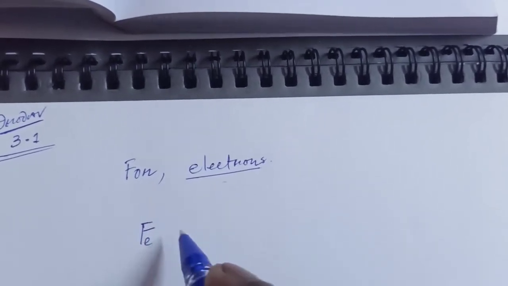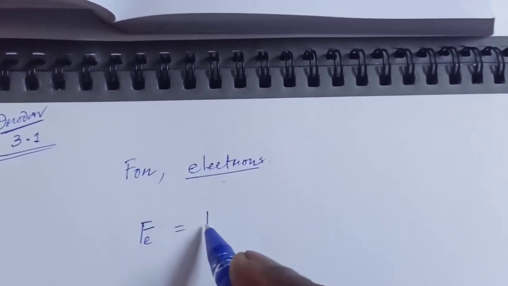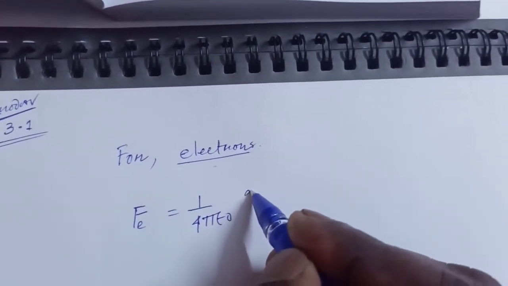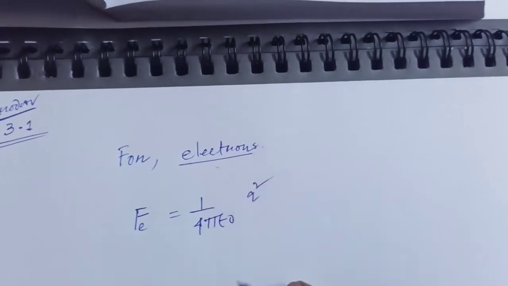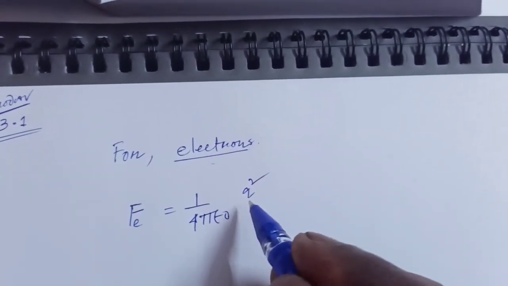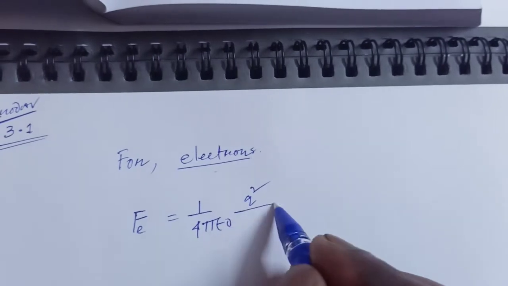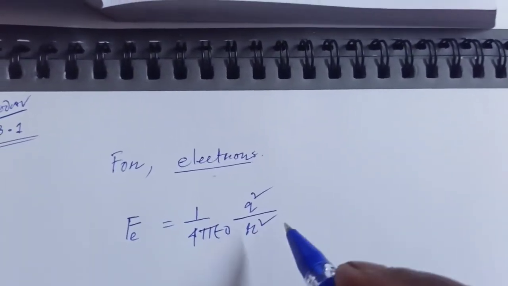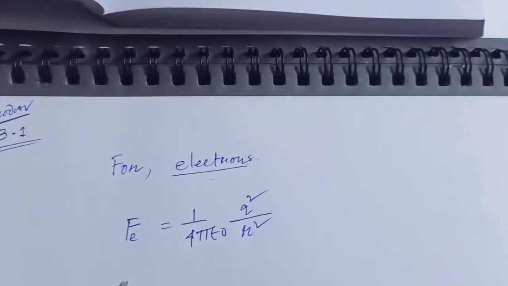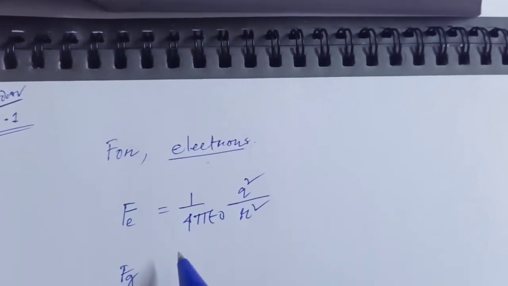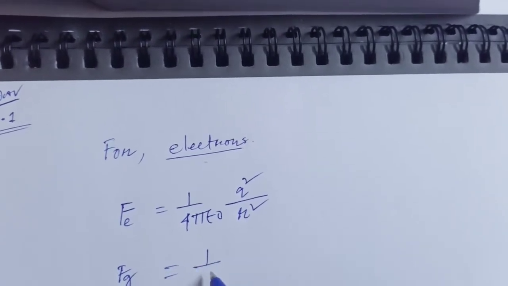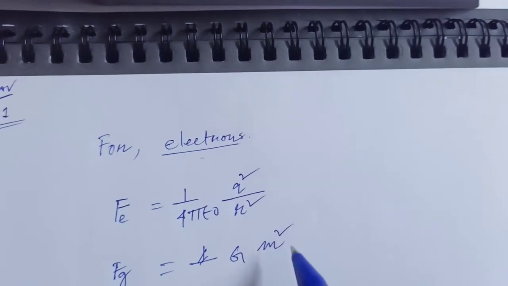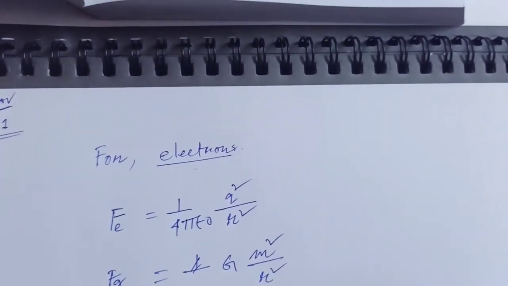For electrons, F electrostatic equals 1 by 4 pi epsilon naught into Q1 into Q2, means Q square since these two are electrons, divided by R square, and the gravitational force F gravitational equals G into M square by R square.